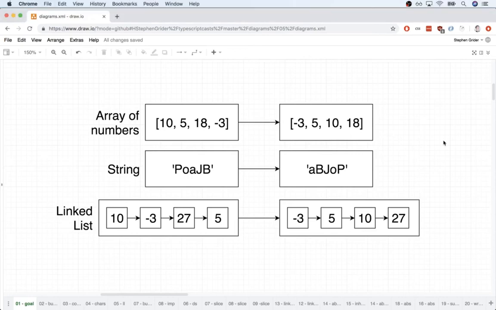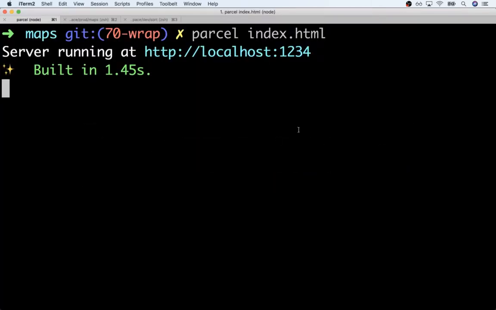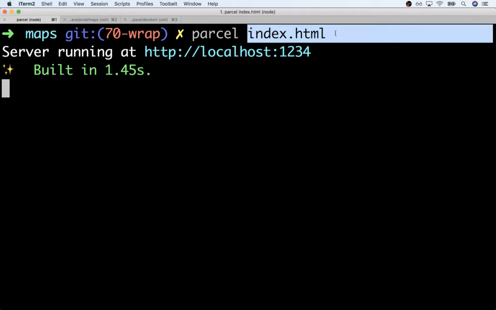Now that we have a better idea of what we're going to build, let's start doing a little bit of project setup. Now, on the last project we worked on, we made use of Parcel. Remember, Parcel took in an HTML document, saw that we were trying to include a Typescript script tag, and it automatically compiled that Typescript code for us and made it available inside the browser.